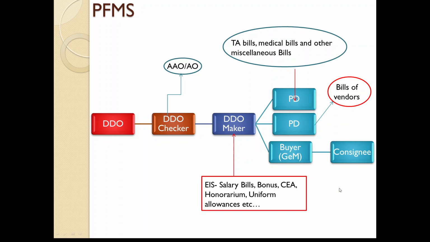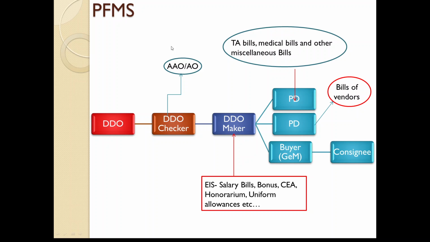Suppose if you have circle office, of course in circle office also there will be one consignee, one buyer, and there will be DDO maker. So once buyer sanctions the bill, then it will appear at the DDO maker level at circle office. Then once he generates the bill, then it will come directly to DDO checker in PFMS. These are basically users of PFMS. Then DDO checker will forward the bill to DDO. So this is the whole structure of various users of PFMS.